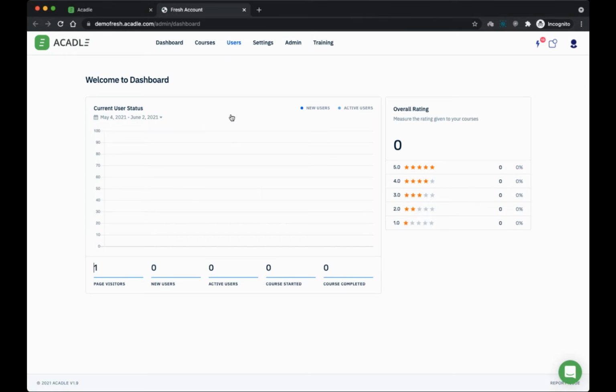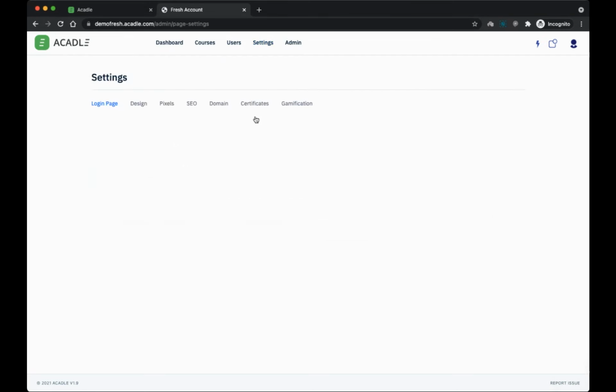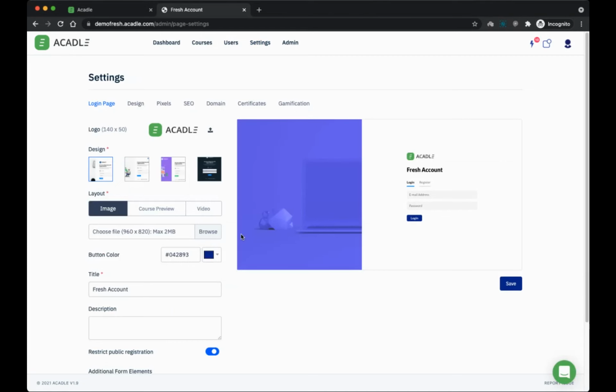Let's jump directly to the settings. We'll go through the courses and users, but let's jump into the settings and show you what we have in settings. So inside the settings, the first page is where you can customize how your login page looks like. I want to spend some 2 minutes here.